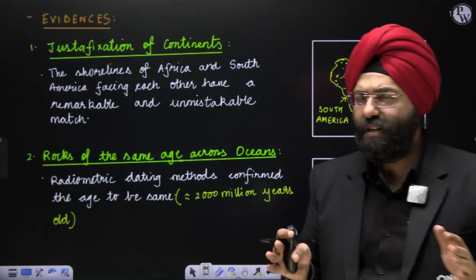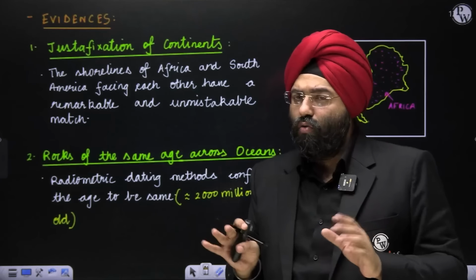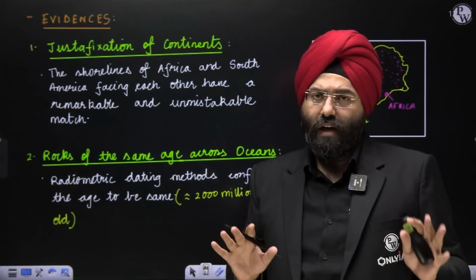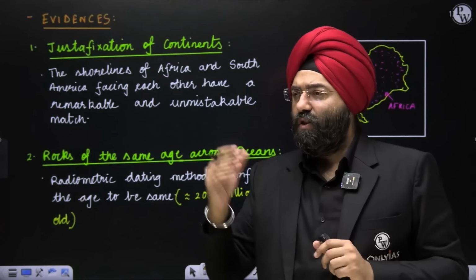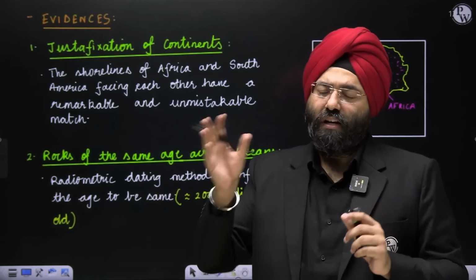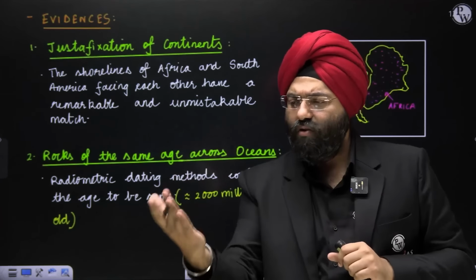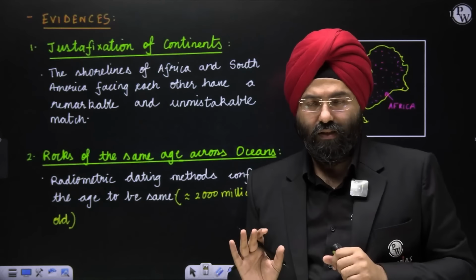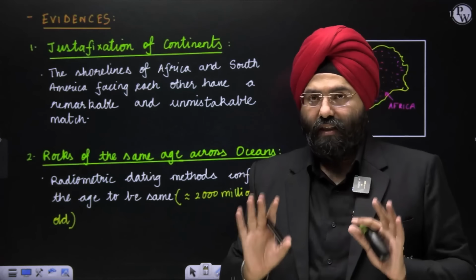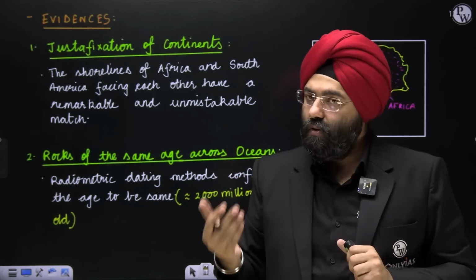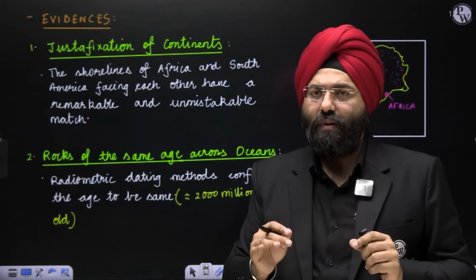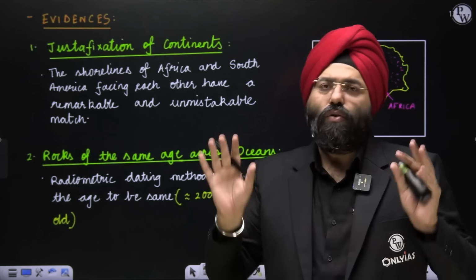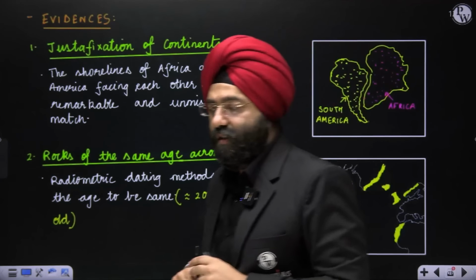When your copies are being checked, they do not know whether you come from a rural background or an urban background, whether you are educated from St. Stephen's College or some other college, whether your medium is XYZ and you're writing in some other medium. They do not know. They simply have a copy in front of them and they're going to check it. Now, please understand this. We might make excuses for the fact that this happened to me, this is a reason, that is a reason. In front of the examiner, they are not going to tolerate that. Please understand that very, very well.